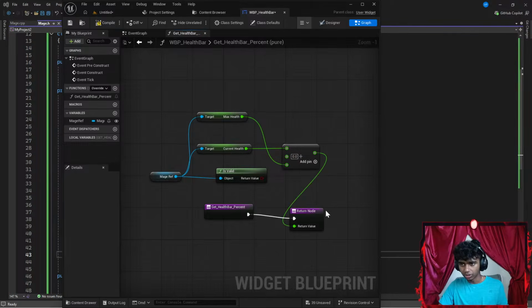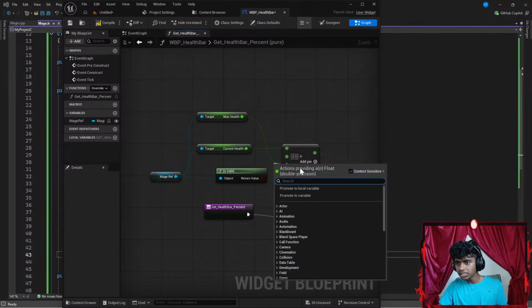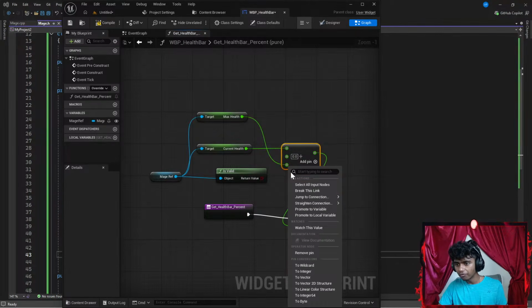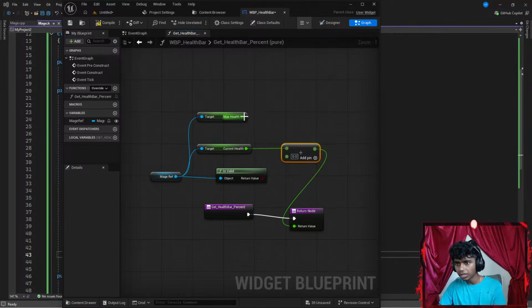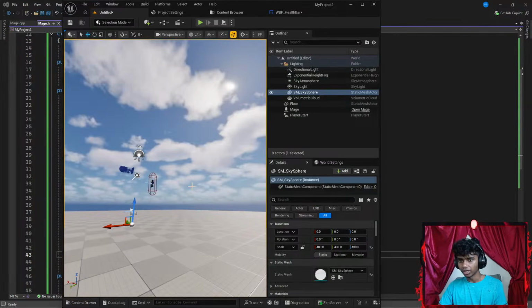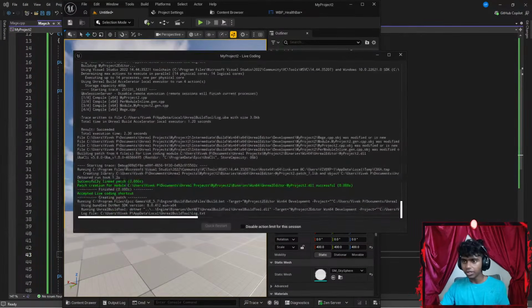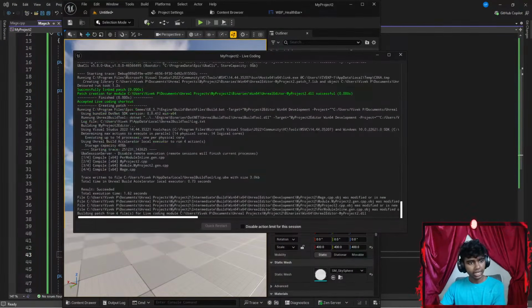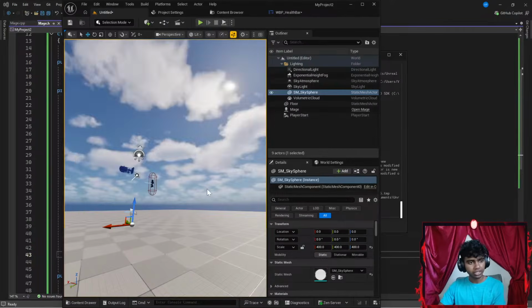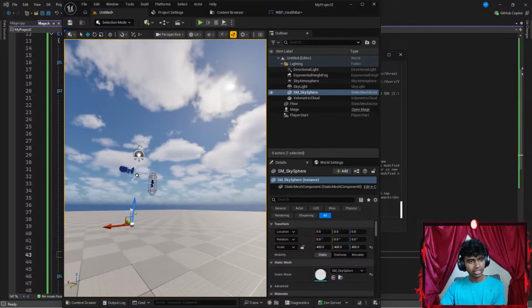Hold on, guys. Whoops, let's go with Control Z real quick. Let me go ahead and remove this. Let's remove that pin, second pin. A divided by B. Let's go ahead and hit compile. Go to Untitled. Hit Control Alt F11 real quick. That is A divided by B divided by C. Your max health is in the third pin.